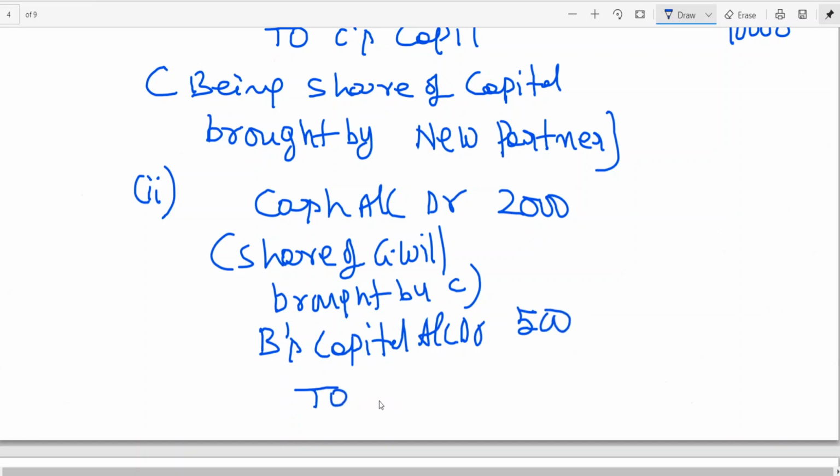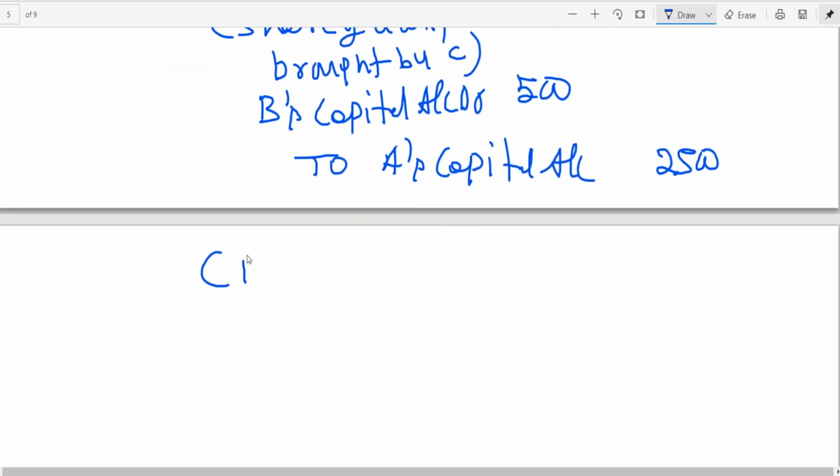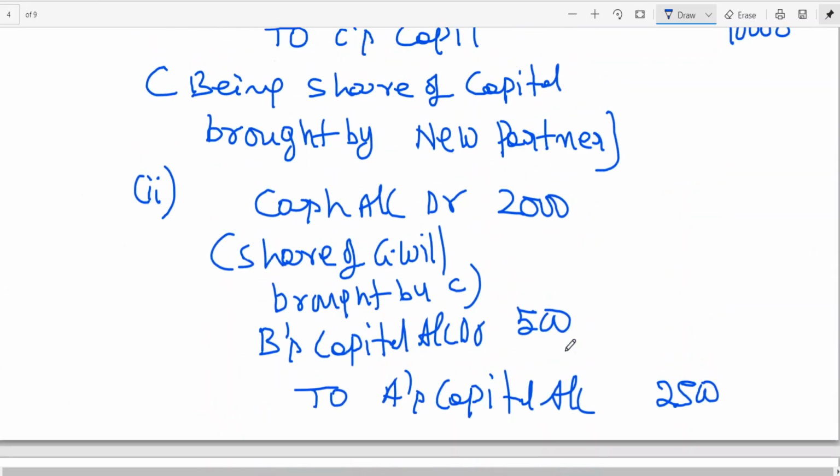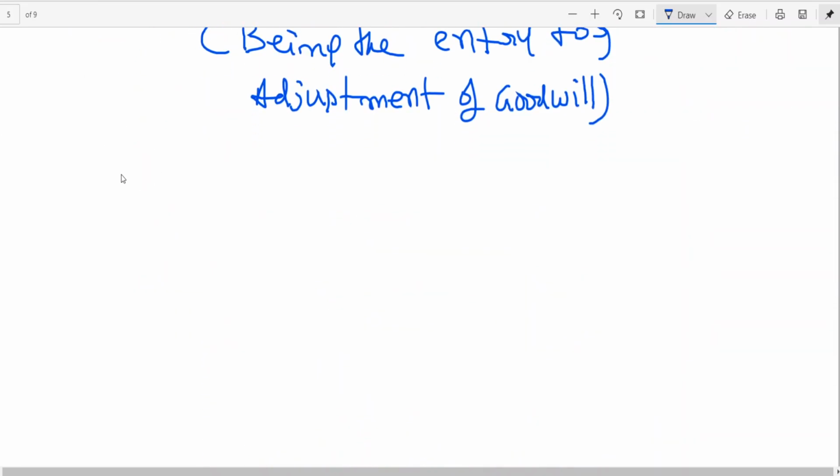A. Rs 2,500, being the entry for adjustment of goodwill.